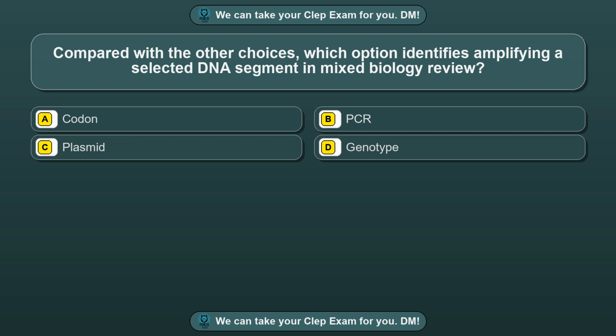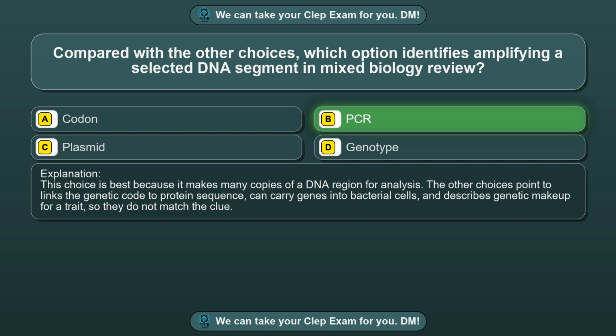Question 93. Compared with the other choices, which option identifies amplifying a selected DNA segment in mixed biology review? Option A, codon. Option B, PCR. Option C, plasmid. Option D, genotype. The correct answer is option B, PCR. This choice is best because it makes many copies of a DNA region for analysis. The other choices point to links the genetic code to protein sequence, can carry genes into bacterial cells, and describes genetic makeup for a trait, so they do not match the clue.